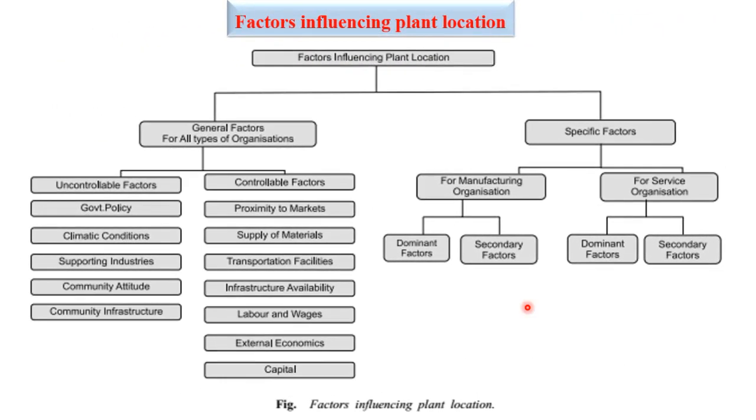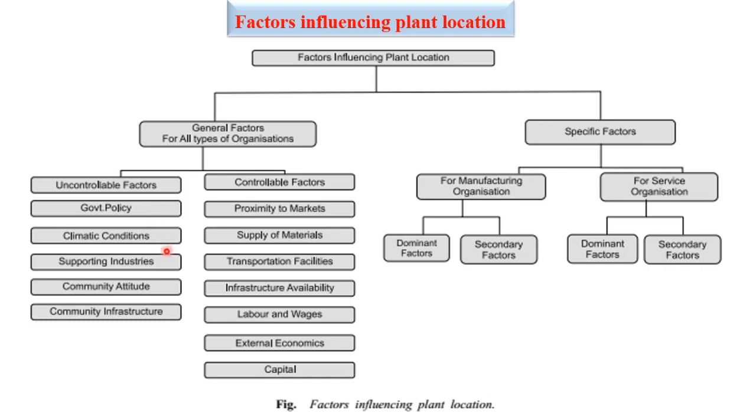So what are the factors affecting the plant location? There are n number of factors. First we'll talk in general terms. In general, they are divided into two kinds: uncontrollable and controllable factors. What is meant by uncontrollable factors? Government policy, which is continuously changing due to some reasons not in the hand of the company or management.